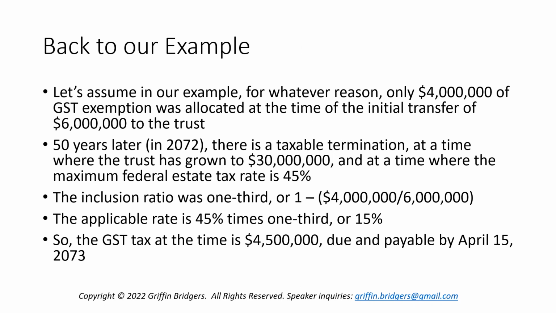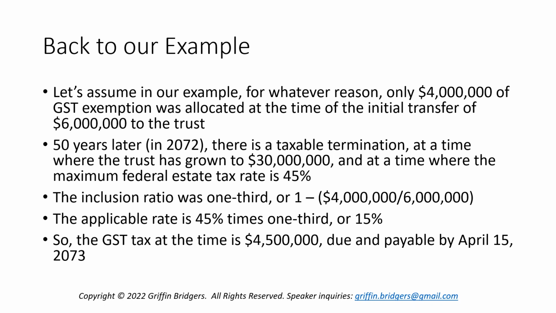Recall, the inclusion ratio is 1 minus the applicable fraction, being the GST tax exemption allocated over the taxable value of the transfer. So what this means is that our applicable rate will be the maximum federal estate tax rate at the time of the taxable termination, which is 45%, times the inclusion ratio of 1/3, which gives us an applicable GST tax rate of 15%.